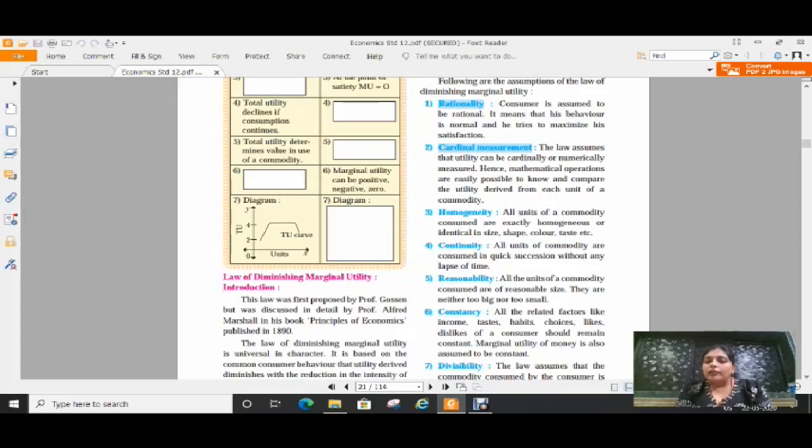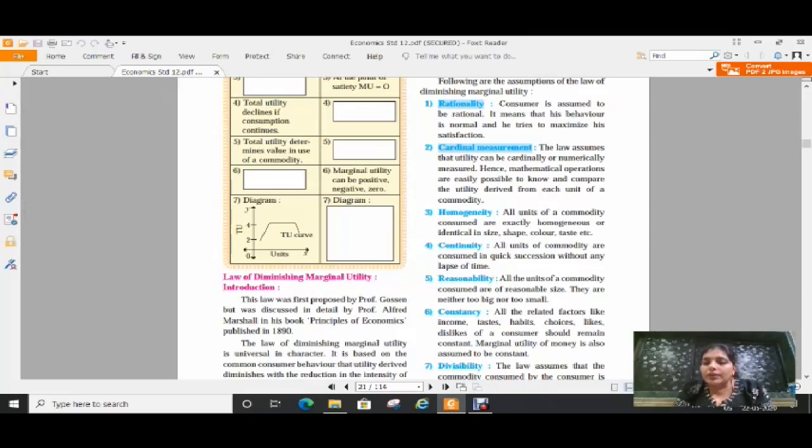But for the study of this law, we have to consider 7 or 8 pieces of the same Dairy Milk. That means if I purchase a 10 rupees Dairy Milk, I have to purchase 8 units of that commodity. Okay, so that we can say that it is exactly identical in size, shape, color, taste, etc. Okay, the next one is continuity.